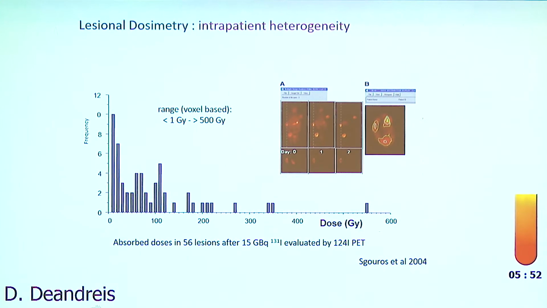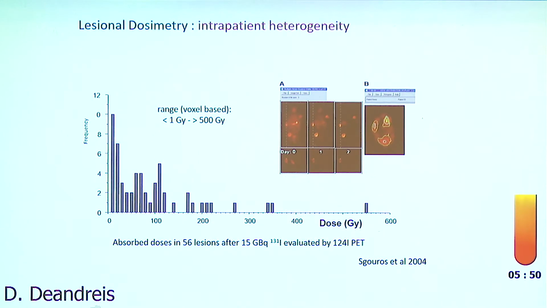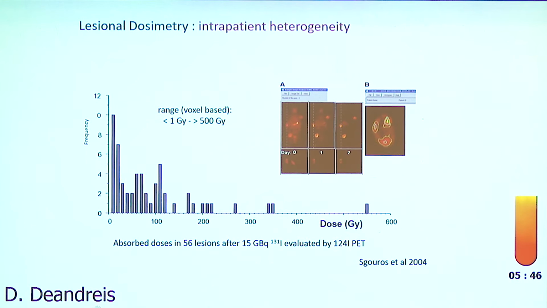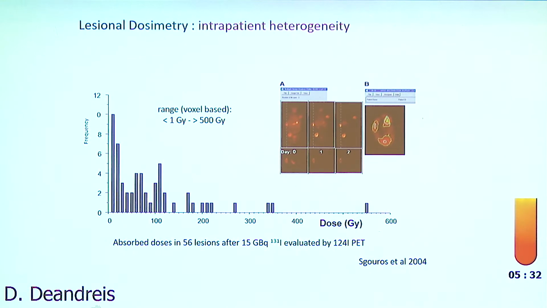shows that different lesions can receive really heterogeneous absorbed doses after treatment. This was one of the first studies published by Sgouros that showed that even when patients received a really high activity, not all the lesions reached an absorbed dose sufficient to have a response. So even if we give higher activity, maybe not all the lesions receive the absorbed dose. That maybe is the key to the response of these lesions.